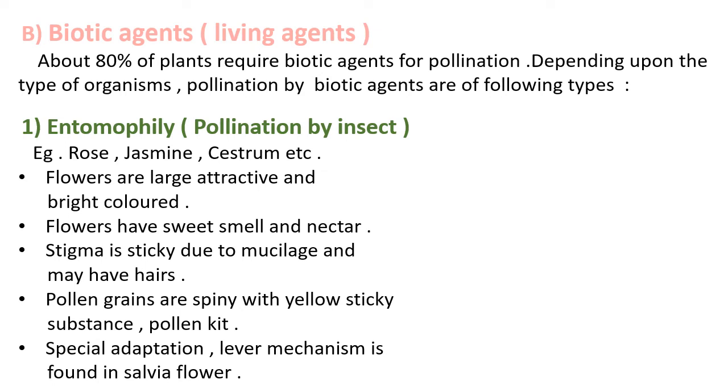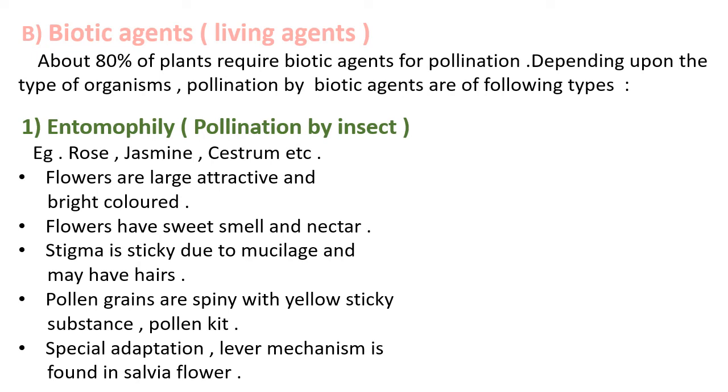The flowers have sweet smell and nectar. Nectar is a sweet substance produced by the flower on which the insects feed, or they use it as food material. Hence the insects visit the flower. The surface of the stigma is sticky due to a chemical substance called mucilage. The stigma may also show presence of hairs.